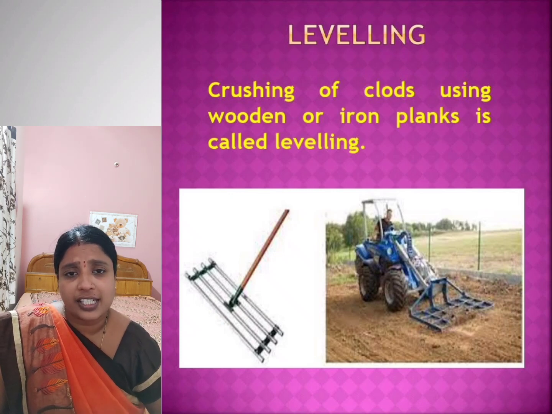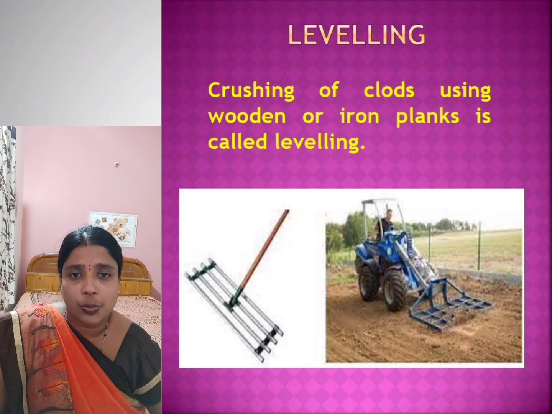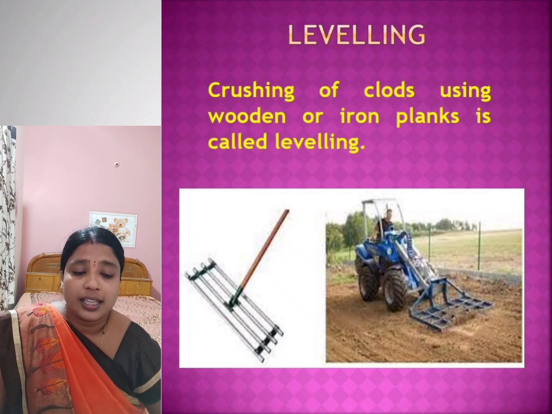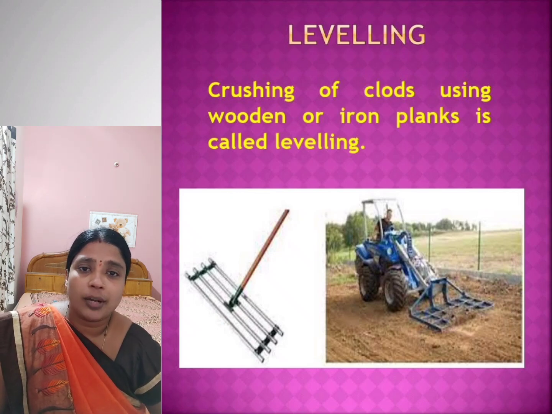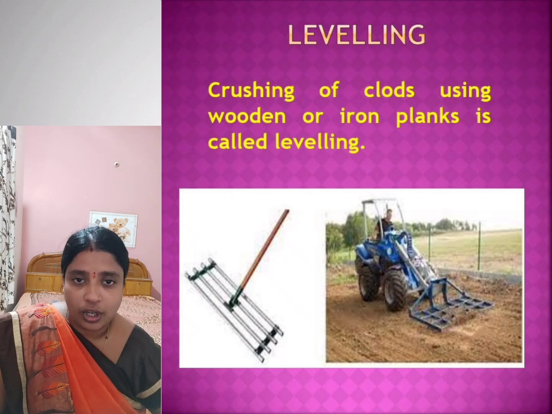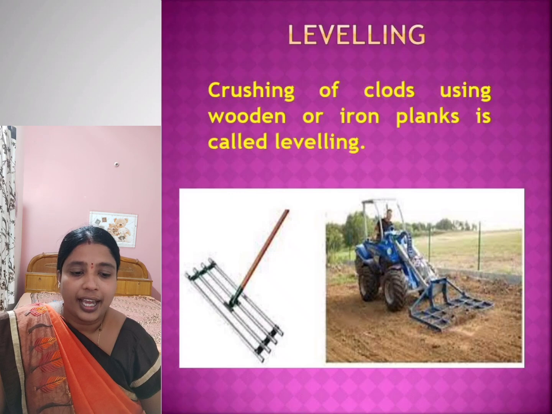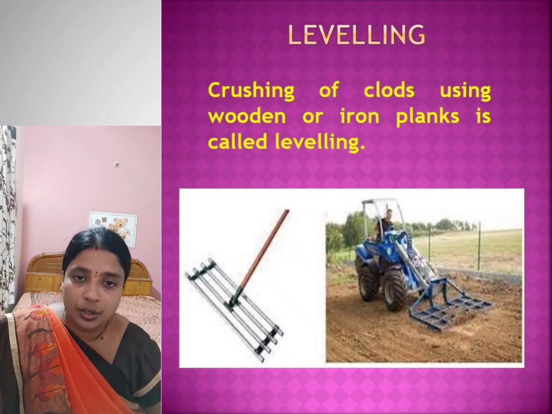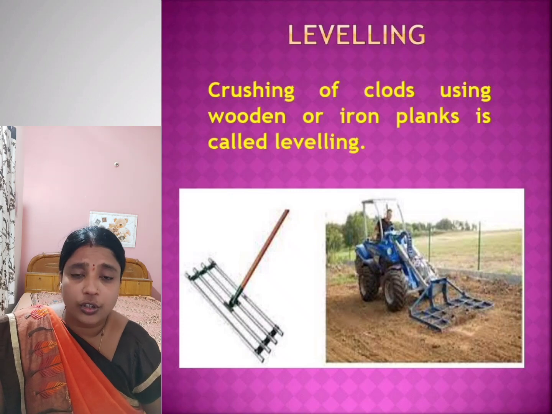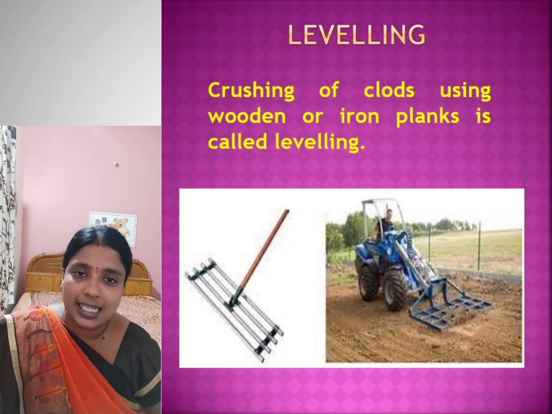Even if the soil contains a small amount of clods, with this leveler the soil becomes soft, or those clods get crushed. It makes the field even for the growth of crops or for sowing seeds.